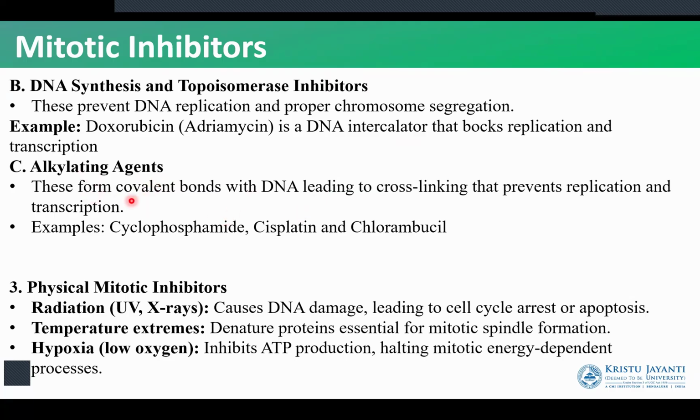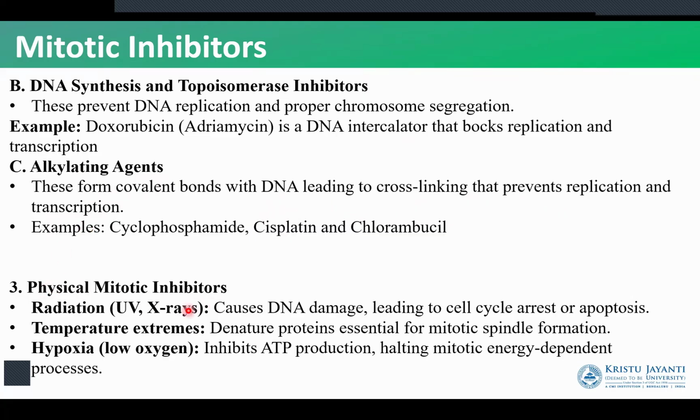Alkylating agents are going to form covalent bonds with the DNA, and they're going to prevent the replication, and therefore they're also going to prevent transcription. So we can stop mitosis by using drugs that bind to the DNA molecule and prevent it from getting replicated. If replication has not occurred, we do not have the DNA to get separated during cell division. So cell division is halted.